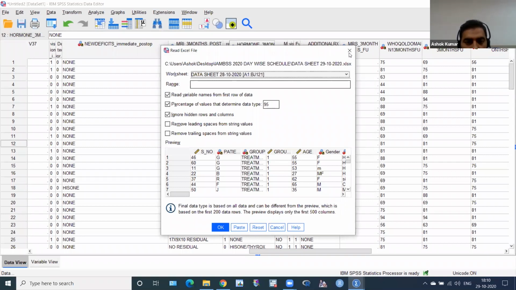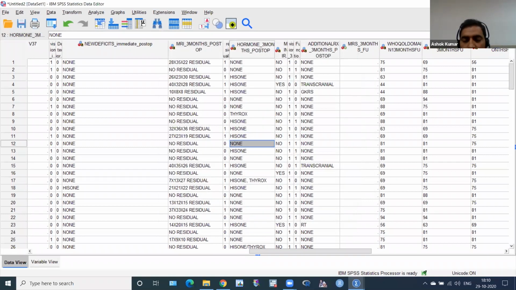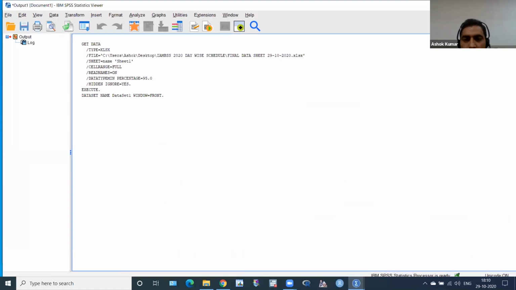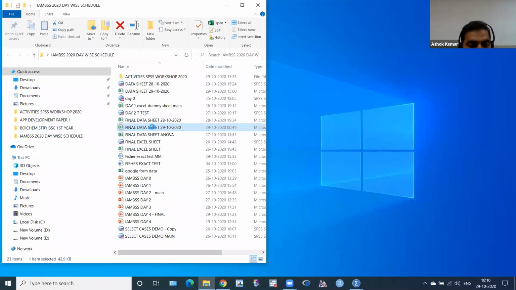Why is it coming according to this? One minute, there is some problem, I think. Oh, this is 29. Yes, this one, data sheet 29. Sorry, I have to take this data sheet.